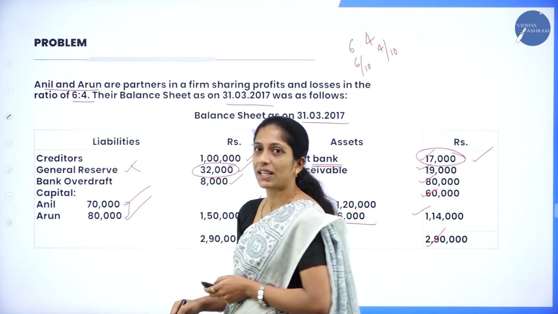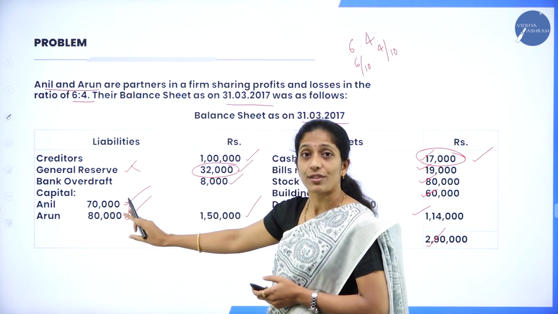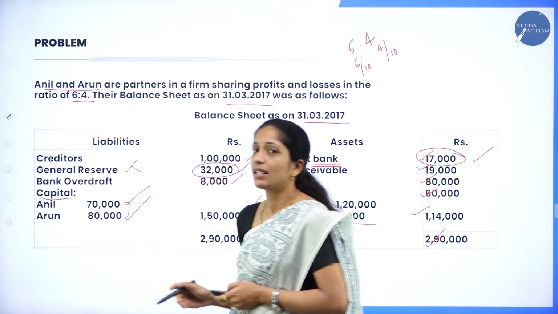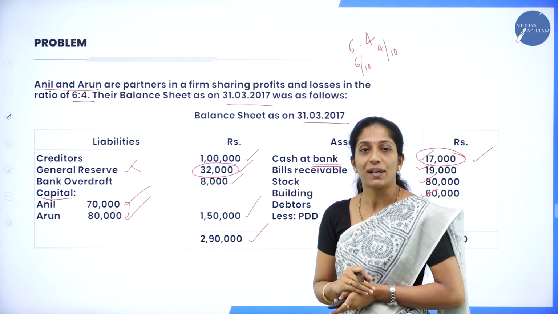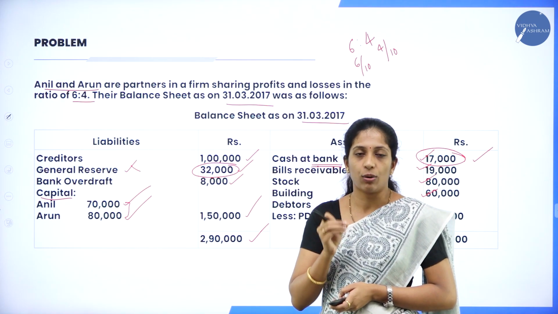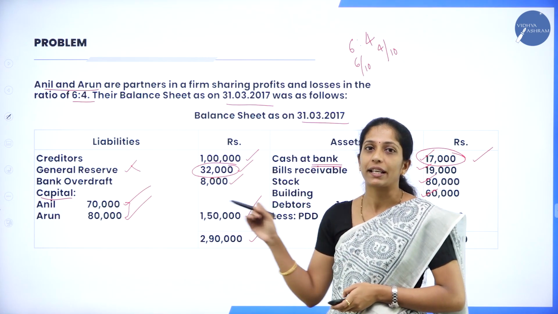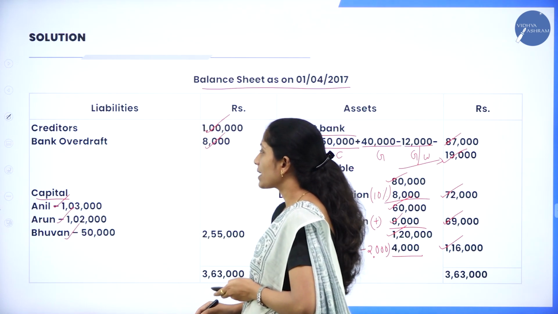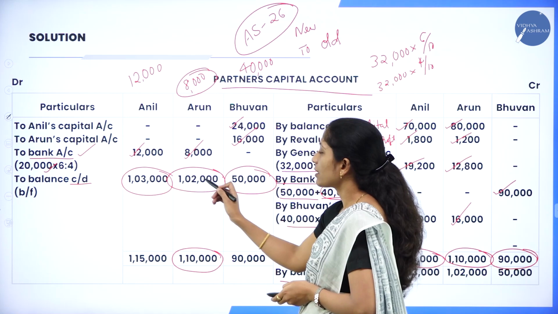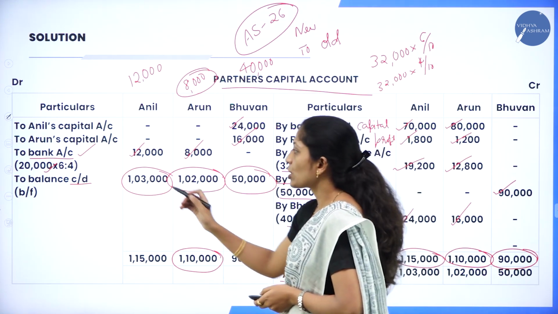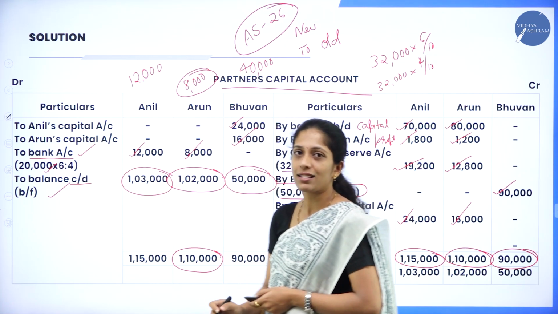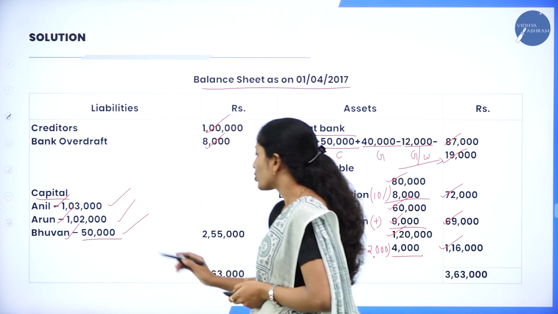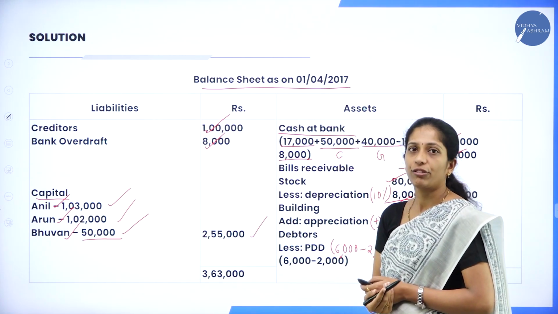Next we have to record the capital. But we are not going to record this capital because we have already taken it once in the partners' capital account. Then which capital is to be taken? That is the balancing figure of the partners' capital account. Whatever amount we have carried down, that amount has to be taken as capital. Who are the partners? Anil, Arun as well as Bhuvan. What is the balancing figure here? That is 1,03,000, 1,02,000 and 50,000. So this balancing figure has to be taken as capital in the balance sheet. So 1,03,000, 1,02,000 and 50,000. So total, and write in the outer column, 2,55,000.